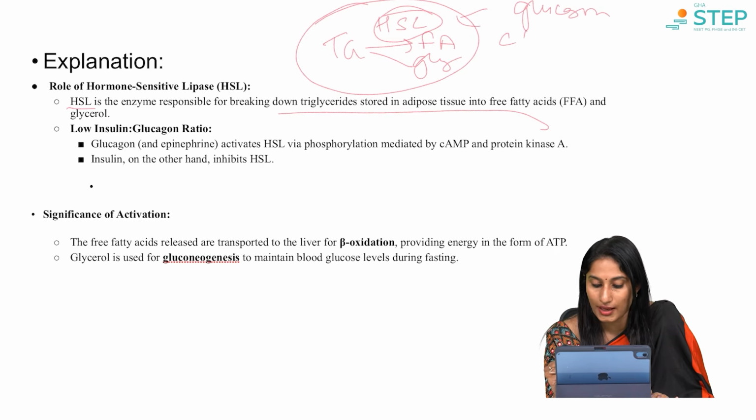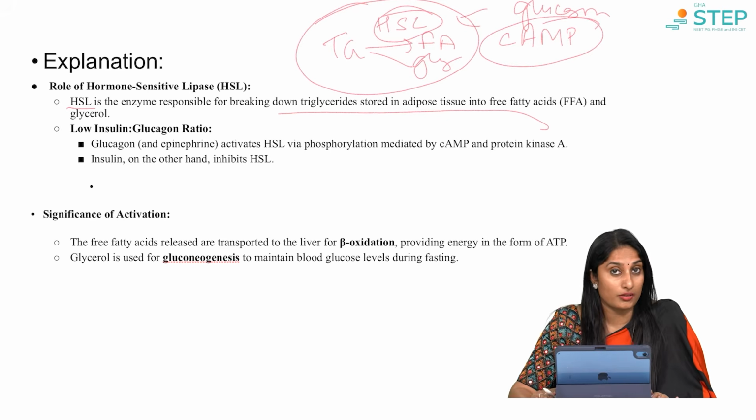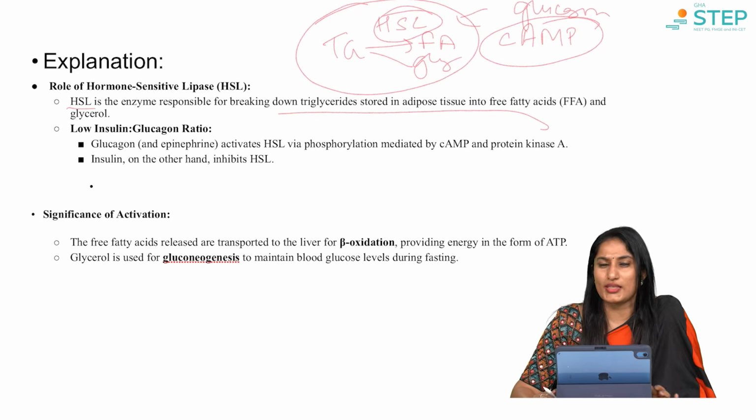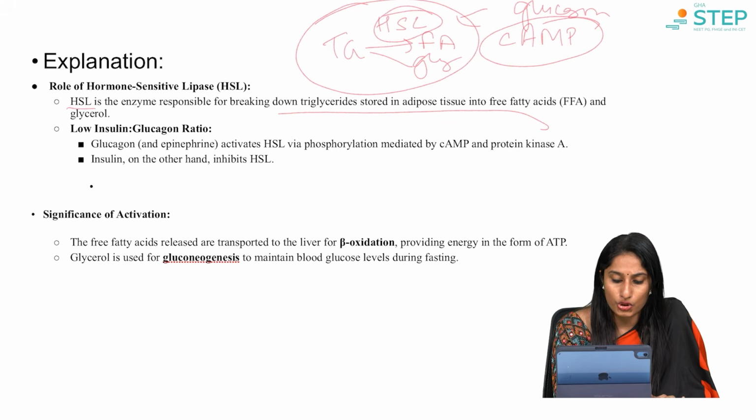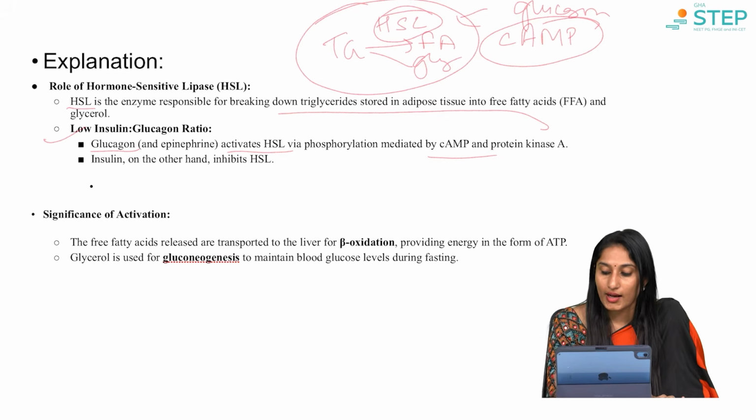And what is the mechanism it uses? It uses a second messenger. Because it's a hormone, it is using a second messenger, that is cyclic AMP. So, low insulin glucagon ratio means there is more glucagon and it activates hormone sensitive lipase via cyclic AMP.